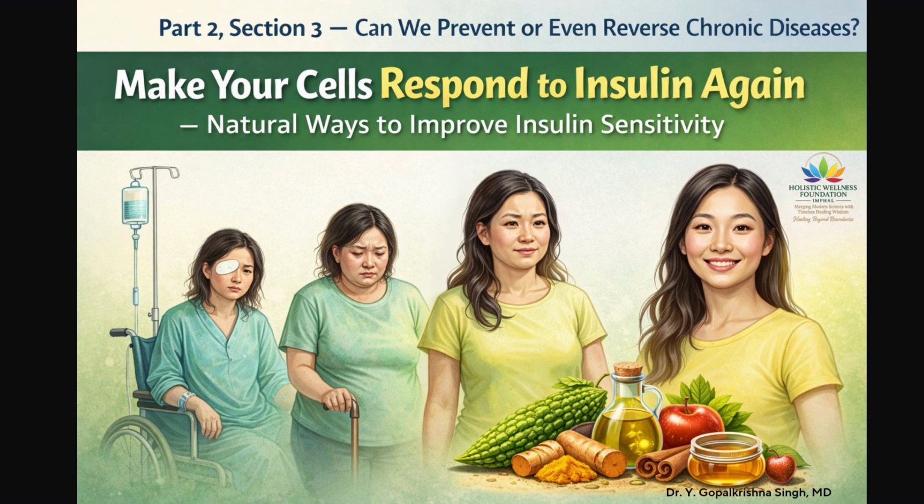The role of the liver. The liver plays a central role in glucose regulation. In insulin resistance, the liver may continue producing glucose even when blood glucose is already elevated. This contributes to fasting glucose elevation. Improving insulin sensitivity helps regulate liver glucose production. This helps reduce fasting glucose levels. Foods such as bitter melon, vinegar, and turmeric may help reduce excessive liver glucose output.